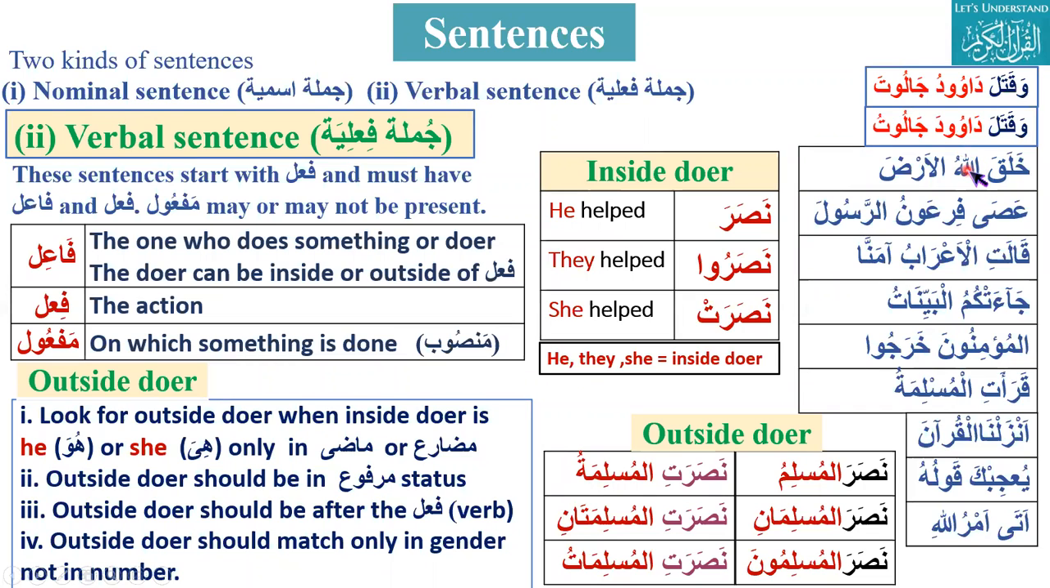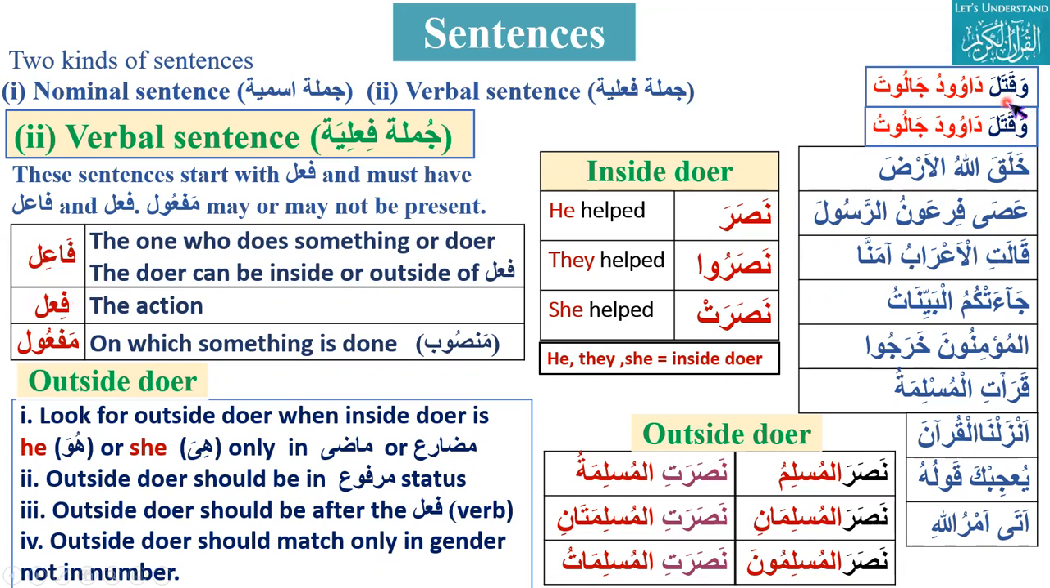That should be marfu. It will be after fa'il, and outside doer should match in gender but not in number. So fa'il, maf'ul. Here Allah is fa'il, the fa'il is creation, khalaq, and maf'ul sometimes will be there, like here it is mansub, al-arda.